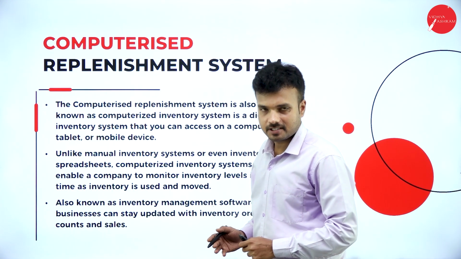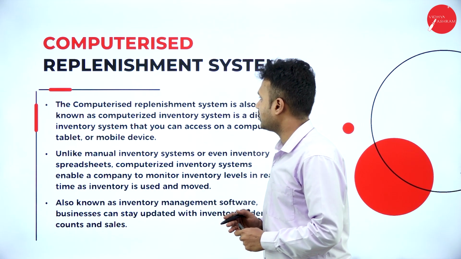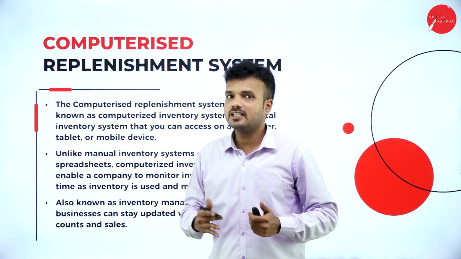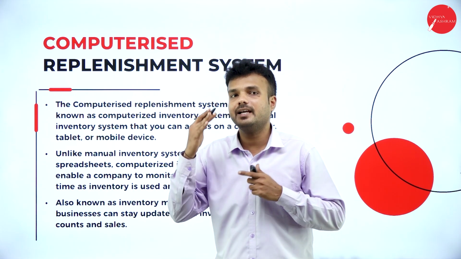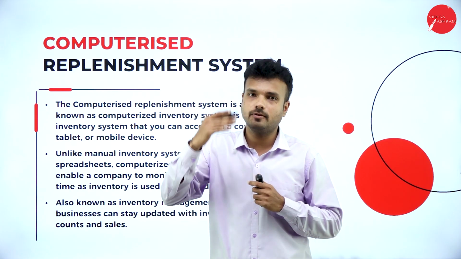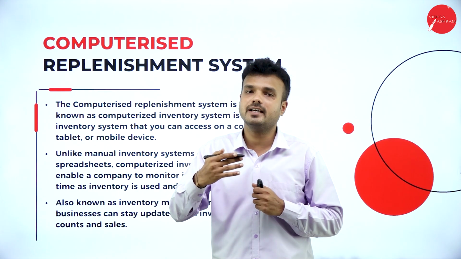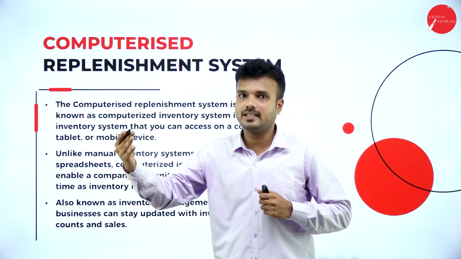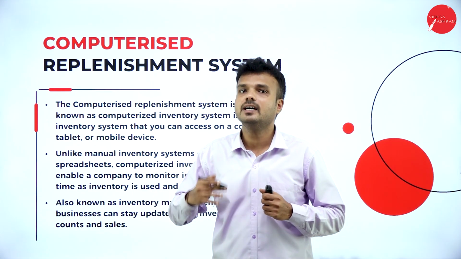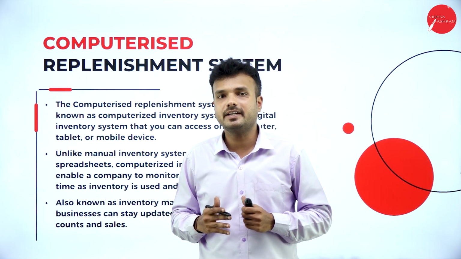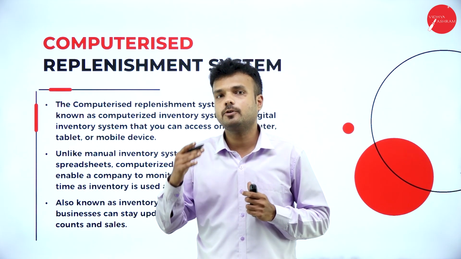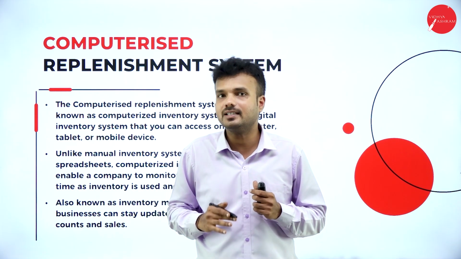Computerized replacement system. What is this computerized replacement system? It is a digital system which is used to monitor the stocks that are available in the retail unit. It is going to collect the data that is in stock, the sales data, and the purchase data. And it is also going to give all the stock information available with the retailer, which is very beneficial to maintain sufficient stock with the retailer.